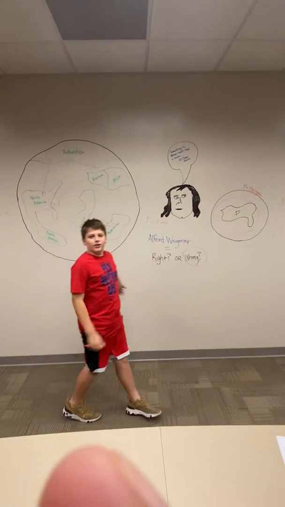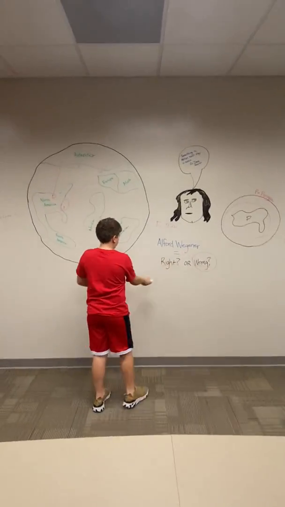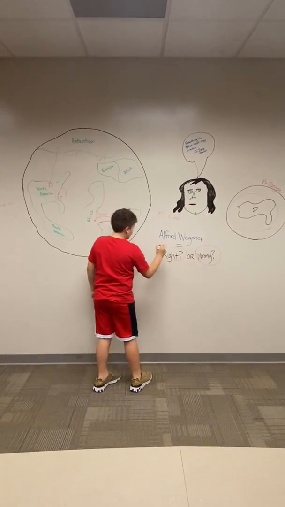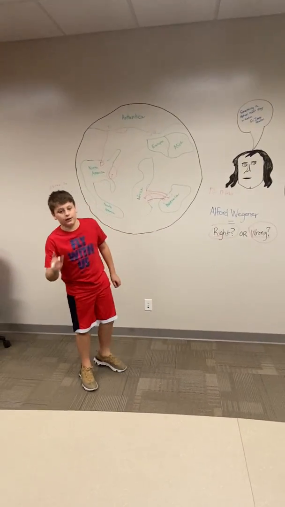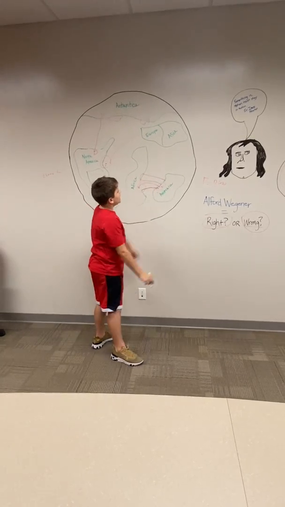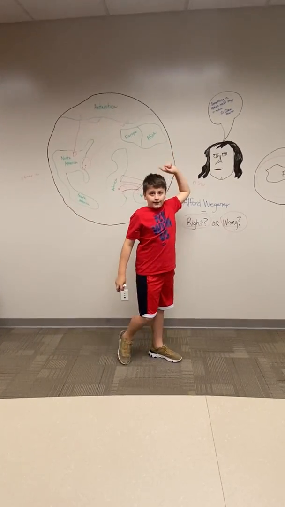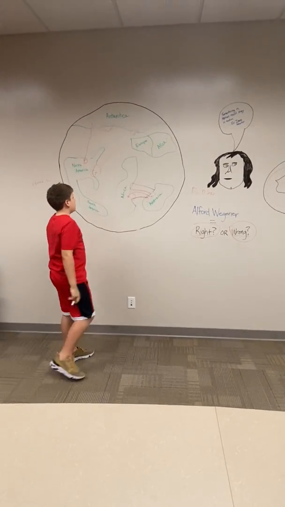Alright, hello folks. Today we're going to be talking about why Alfred Wegener is right. I believe Alfred Wegener is right because of my first theory. The continents didn't go fast. They were slow. They did not keep moving quicker and quicker and quicker.